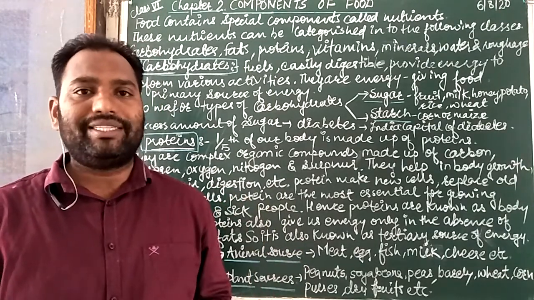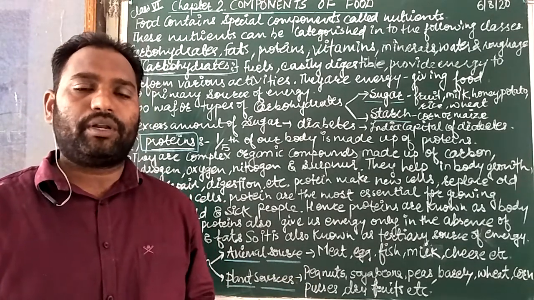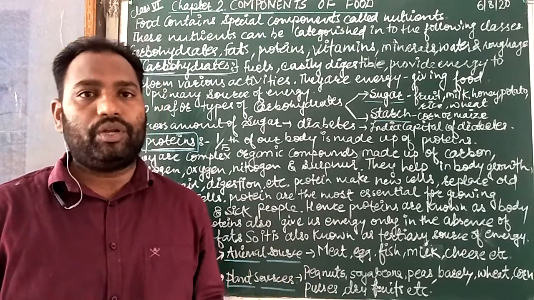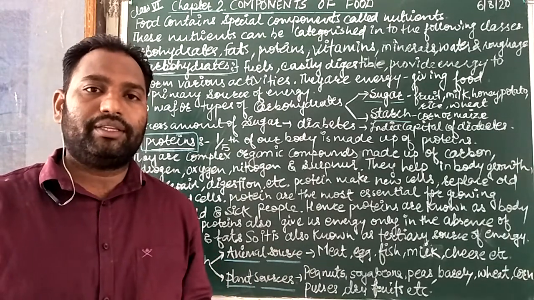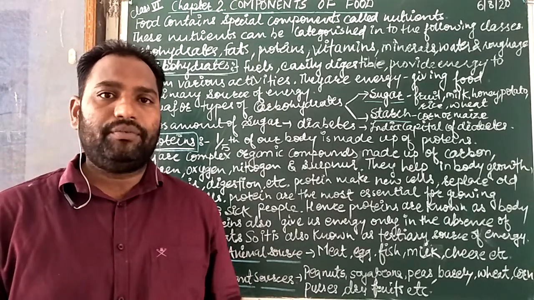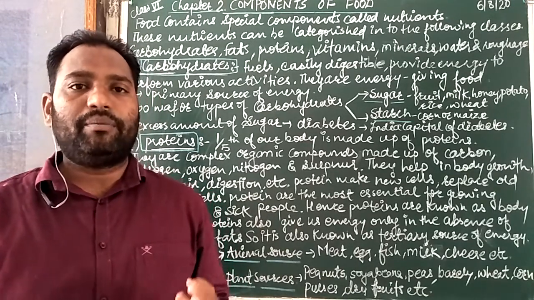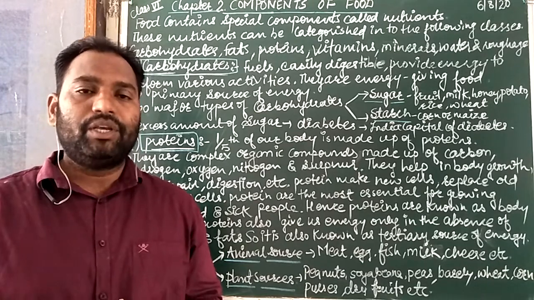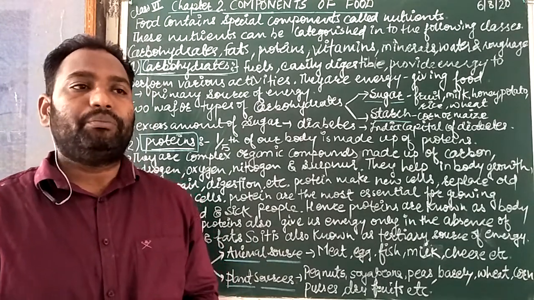Food may be vegetarian, like green vegetables and potato, or non-vegetarian, like meat and fish. Every food has some important nutrients, and some are complete food also, like our milk.